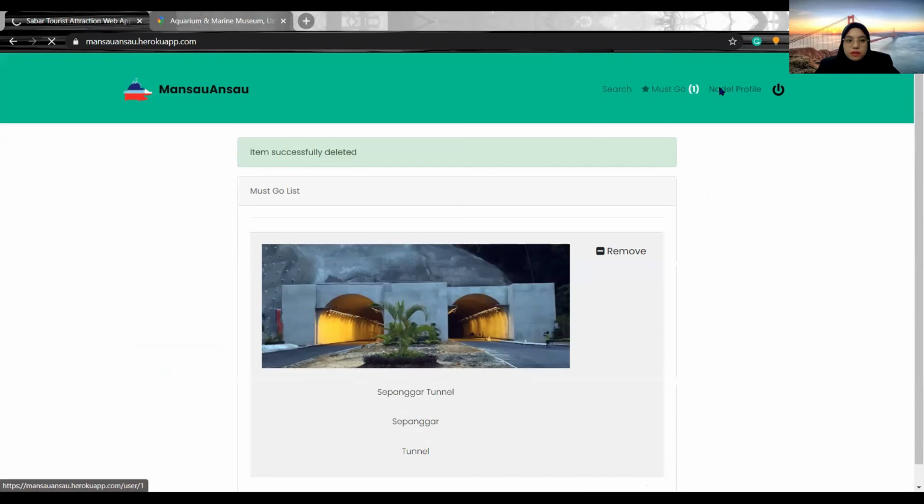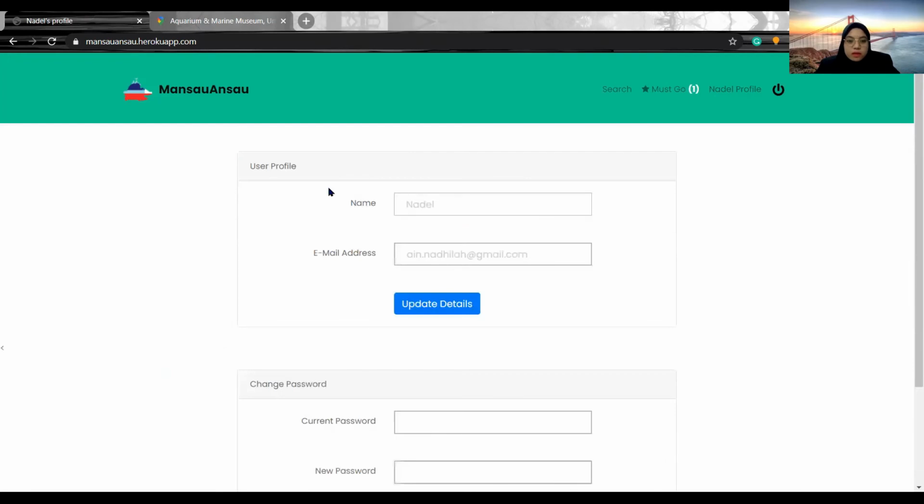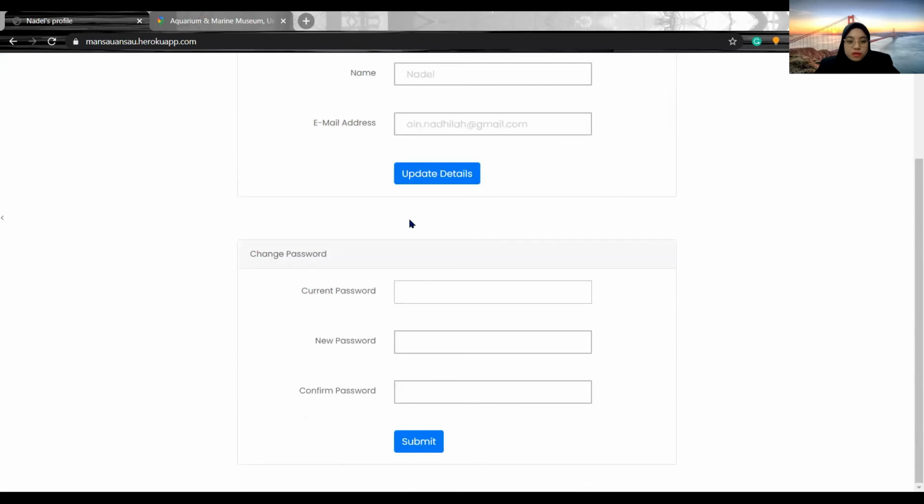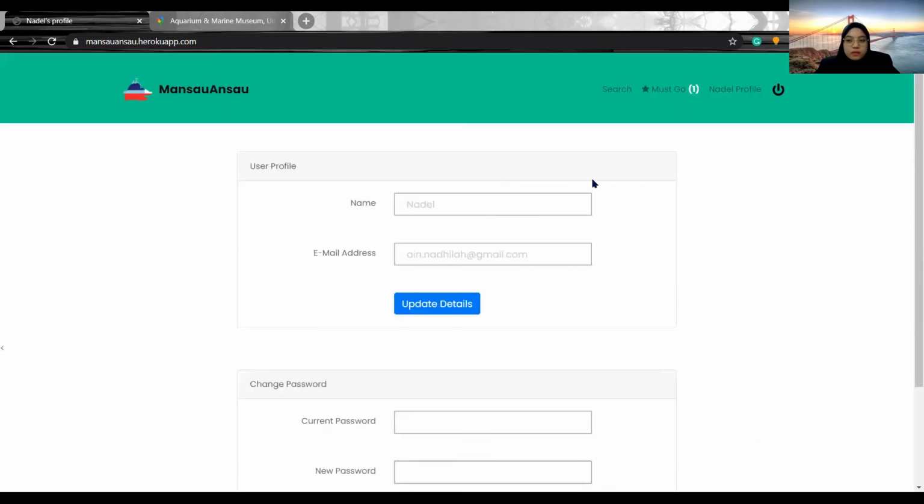And this is the user profile. The user can update their name or email address and also change their password in the user profile. And that's all for the user.